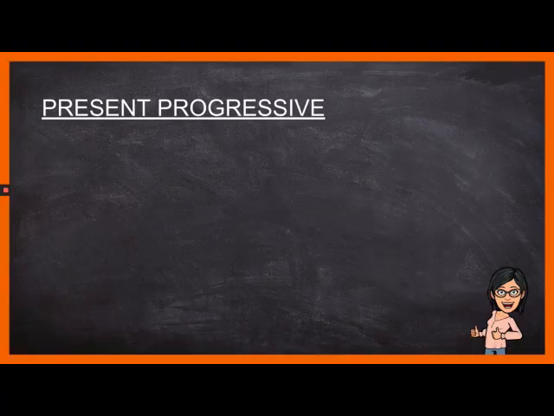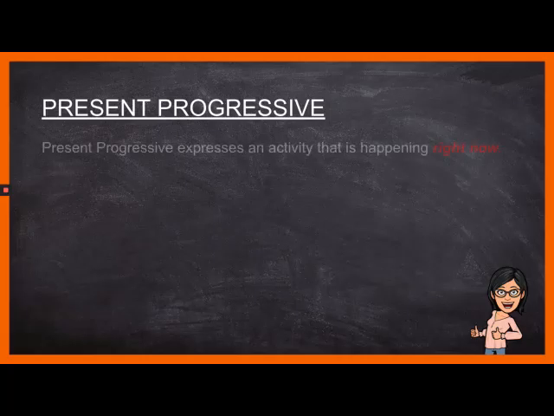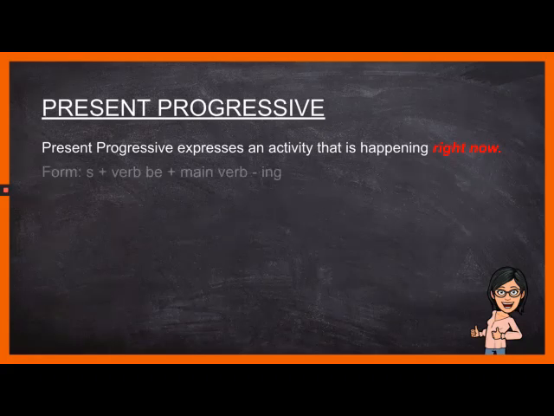The first lesson that we will discuss today is about present progressive. What is present progressive and when do we use that in a sentence? We say present progressive if you want to express an activity that is happening right now, like at this very moment, like what I am doing right now. So the form for this is subject plus the verb be plus the main verb or the action word with ing at the end of the word.